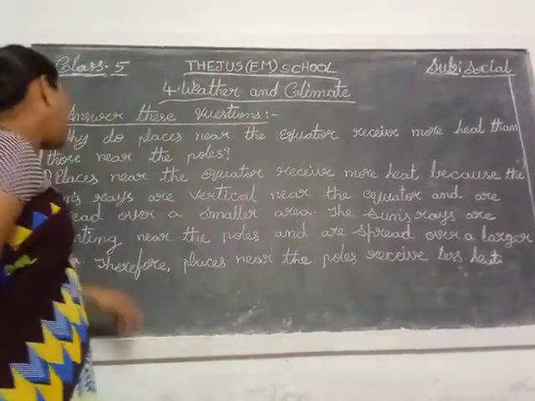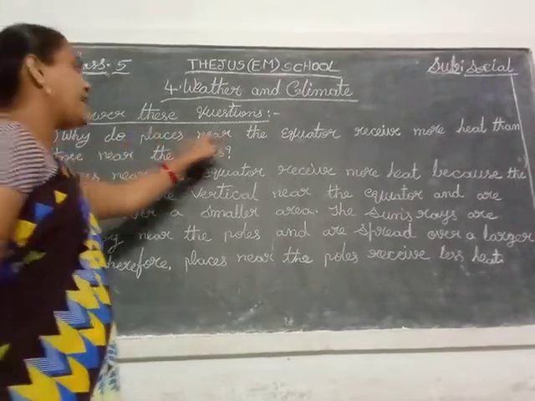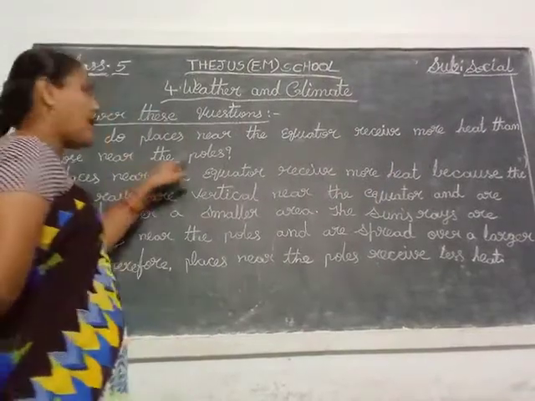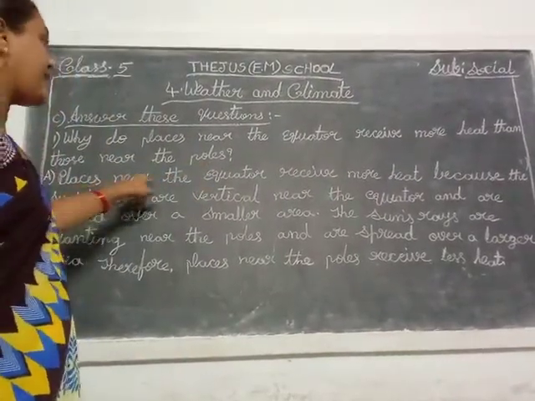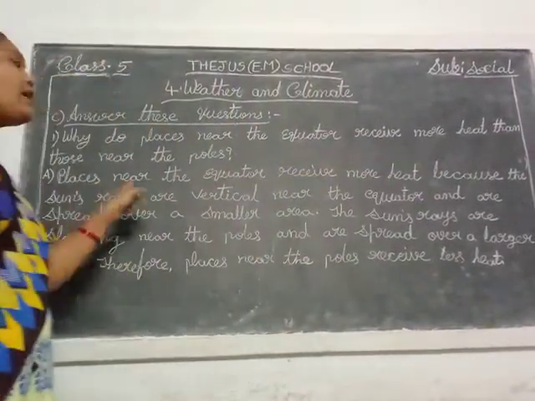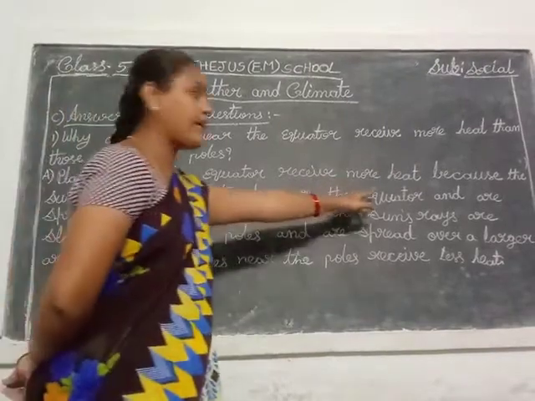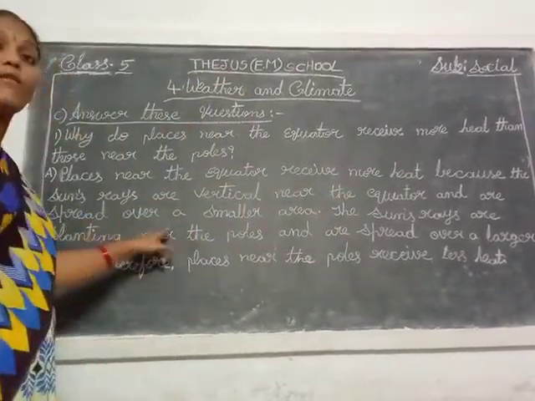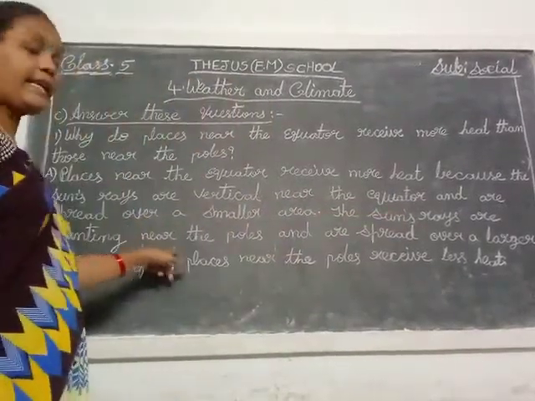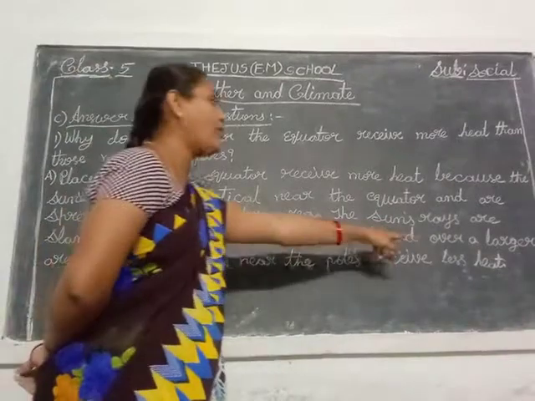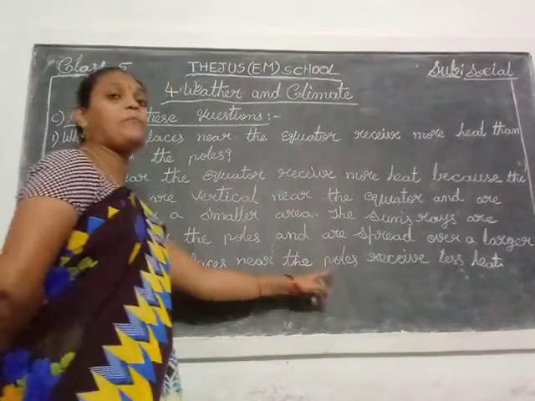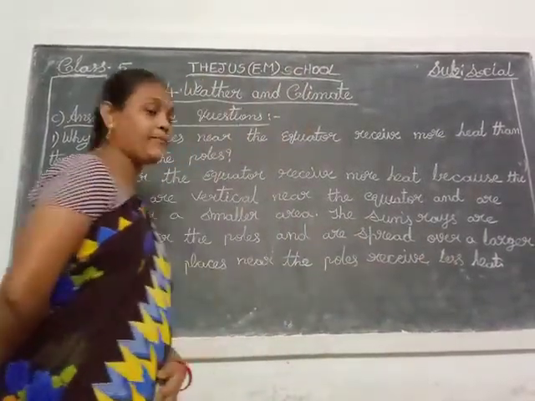Okay, children, see once again. Why do places near the equator receive more heat than those near the poles? Places near the equator receive more heat because the sun's rays are vertical near the equator and are spread over a smaller area. The sun's rays are slanting near the poles and are spread over a large area. Therefore, places near the poles receive less heat.